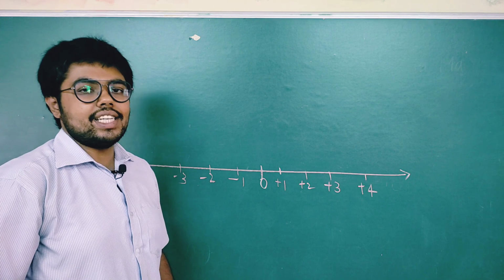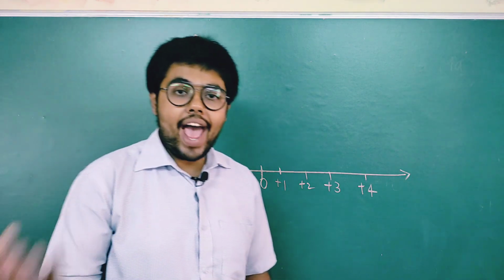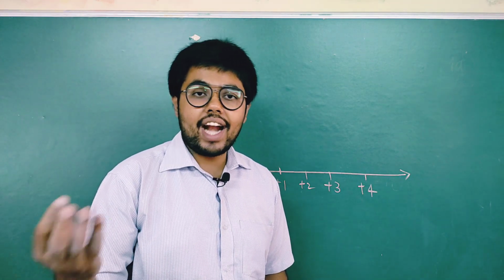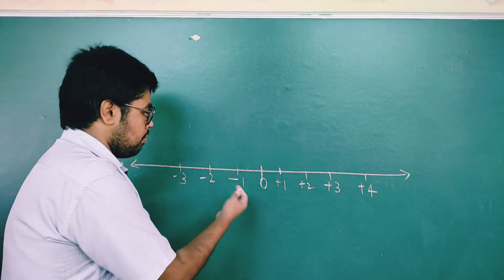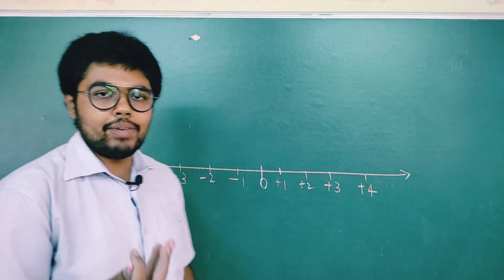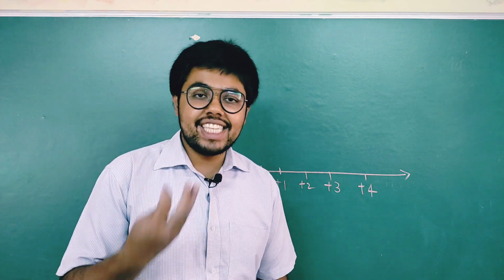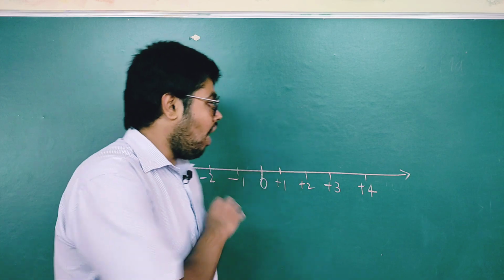Now I had a bag of whole numbers, where I had 0 and all the natural numbers. Now to the same bag, if I put the negative numbers, so I put -1, -2, -3 and other numbers, it becomes the bag of integers. So integers are all these numbers.